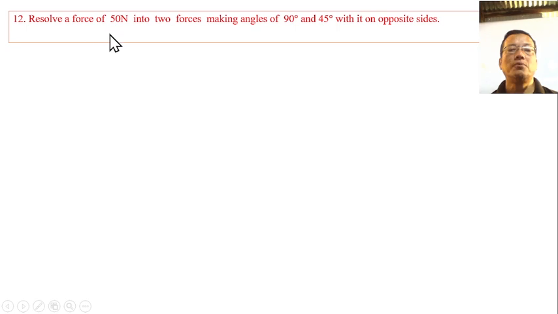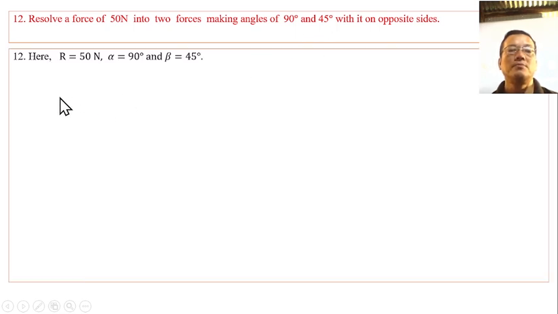Resolve a force of 50 Newton into two forces making angles of 90 degrees and 45 degrees with it on opposite sides. Here R is 50 Newton, alpha is 90 degrees, beta is 45 degrees.